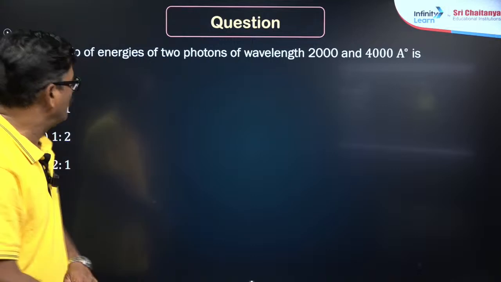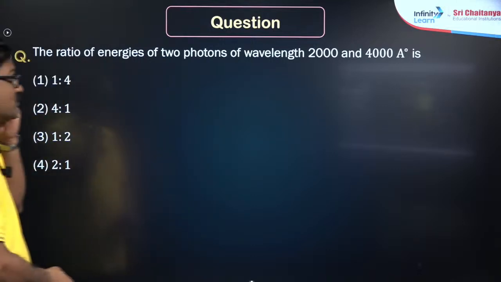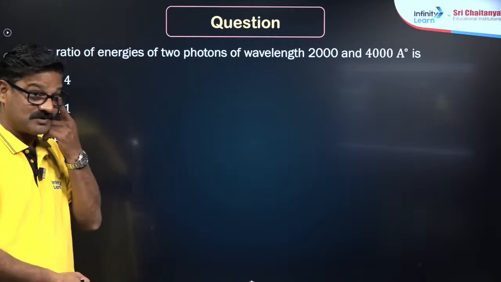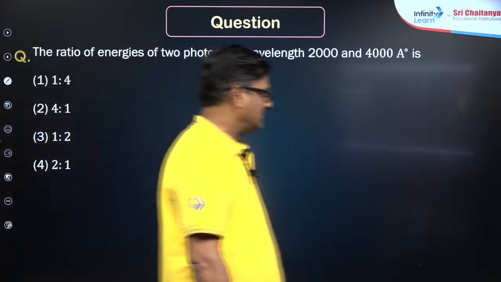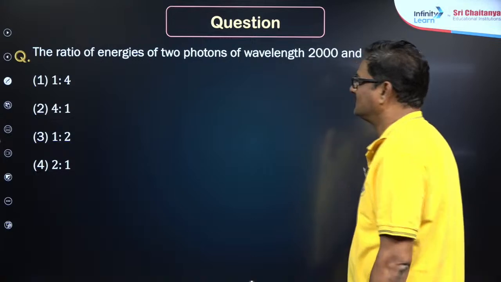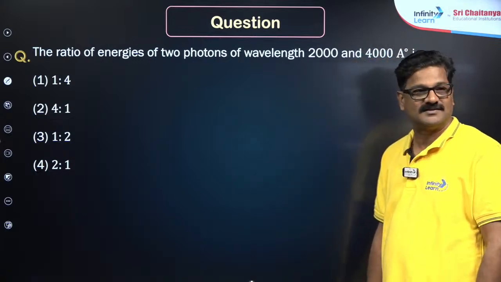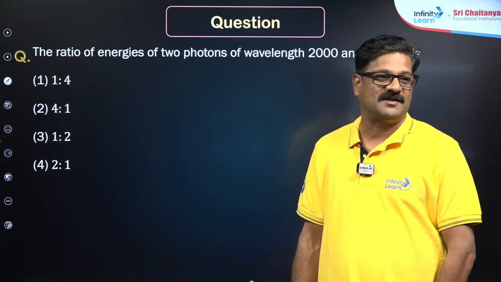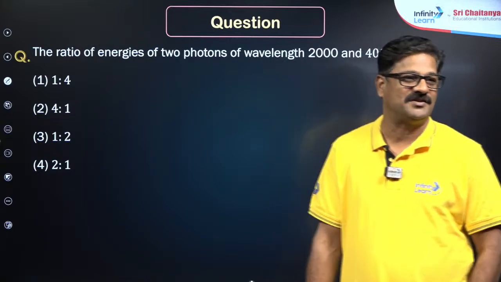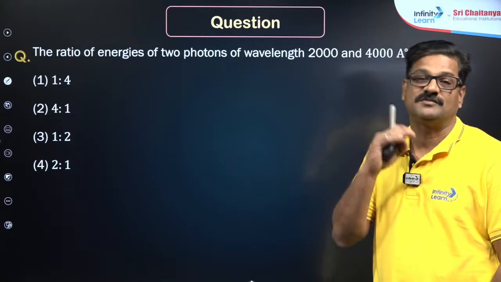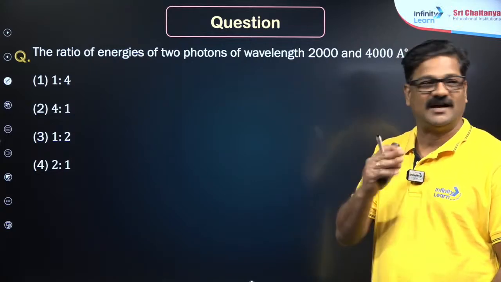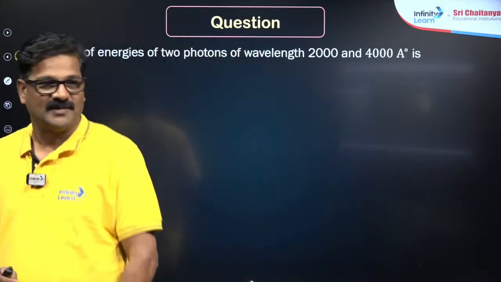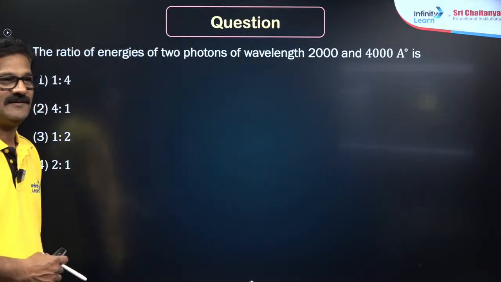Fine. So, we will see the ratio of energy of two photons of wavelength 2000 angstrom units and 4000 angstrom units. Answer? Answer? So, don't feel shy among yourselves, it's a competition. You are about to give the competition in the entire India. Come on, what answer can you give for this question?